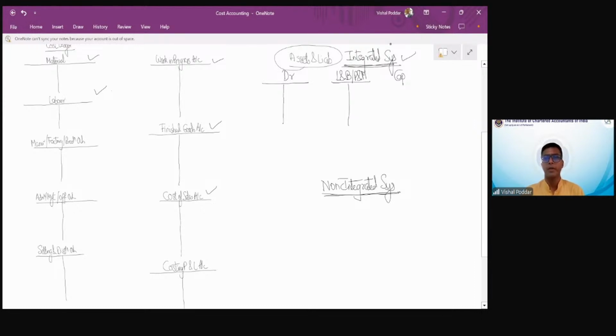Then I will have my capital and reserves, my sundry creditors, and my cash and bank. Now, this becomes a complete set which will help me do both costing and cost accounting in one set of books. By these accounts, all these expenses and product accounts, I will be achieving my costing and cost accounting objective.